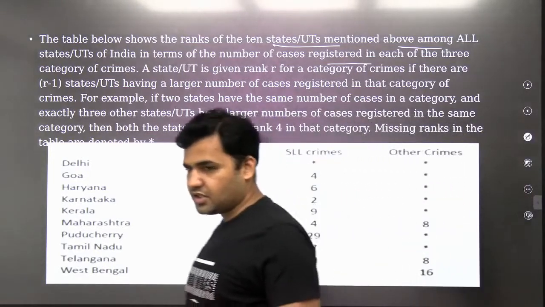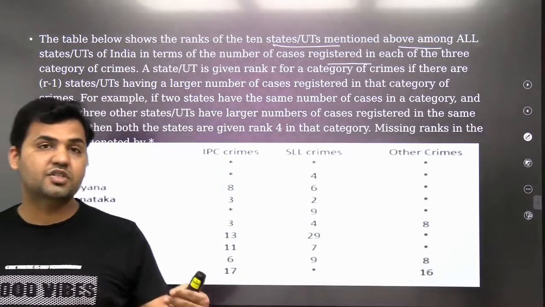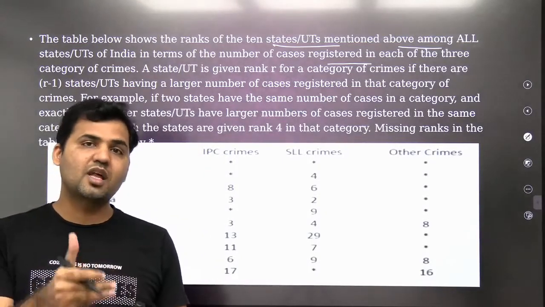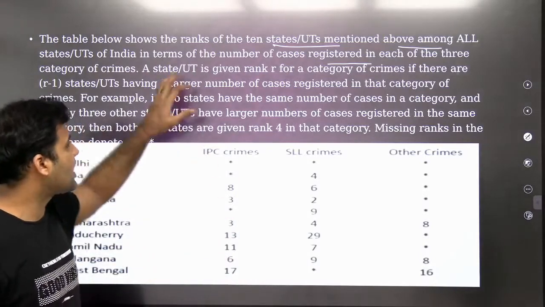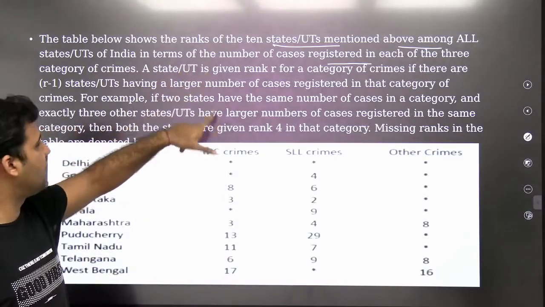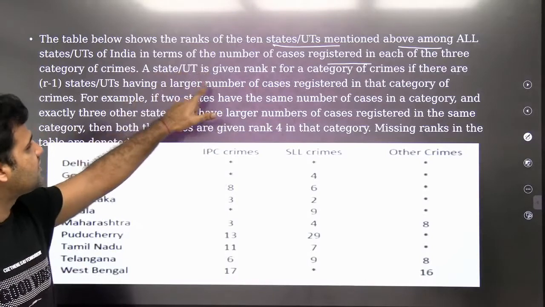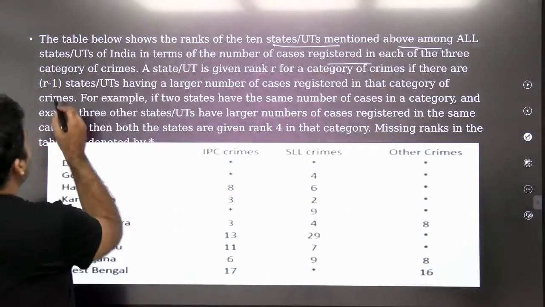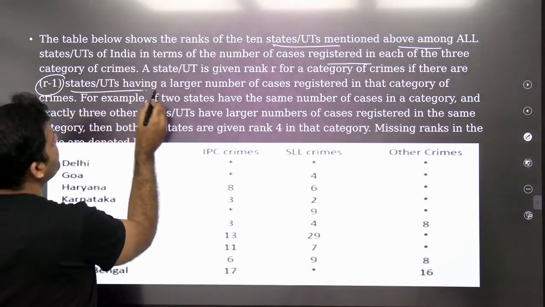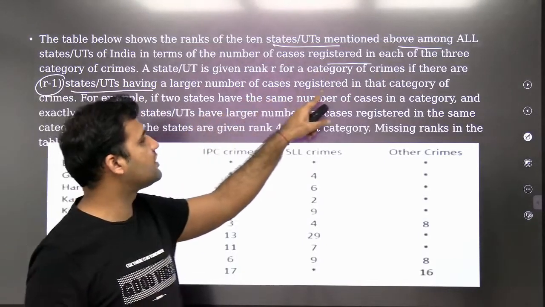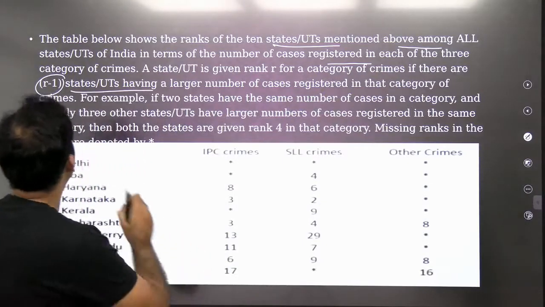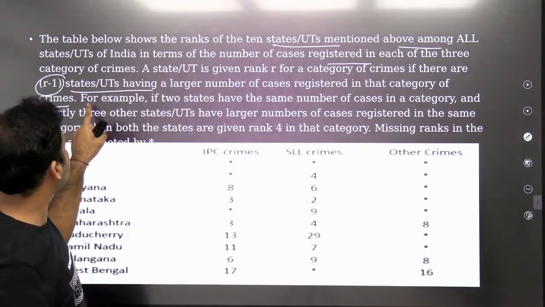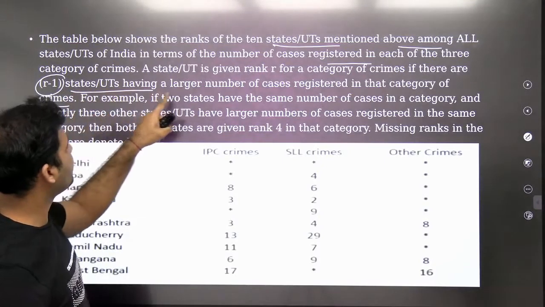So here in this table, you are ranking the different states or UTs among different crimes based on the number of cases. And how the ranking is given, it is explained in this line. A state UT is given rank R for a category of crime if there are R-1 states or UTs having a large number of cases registered in that category of crimes. A particular rank R will be given if there are R-1 state UTs having a large number of cases.